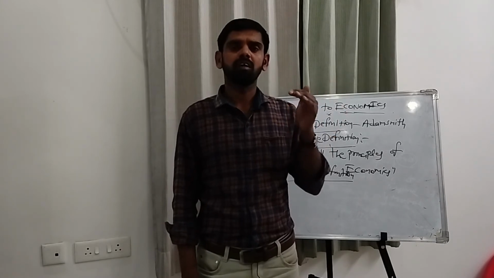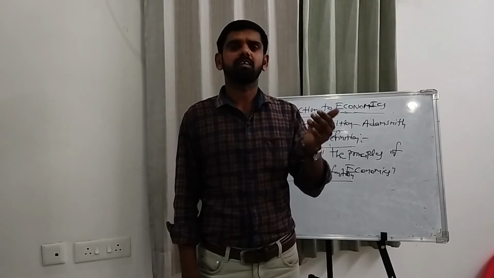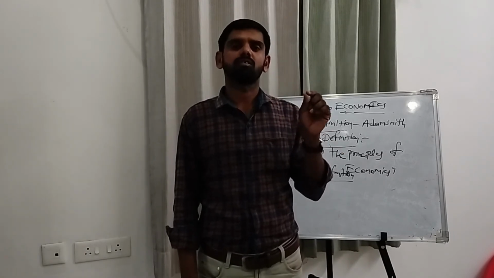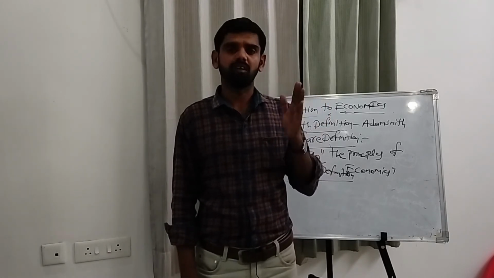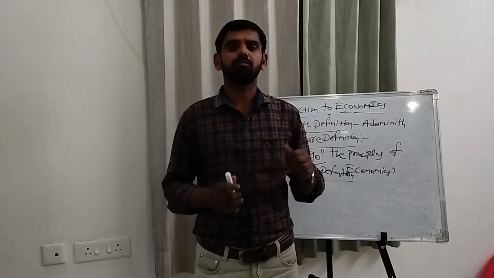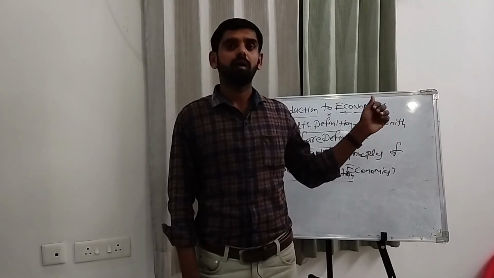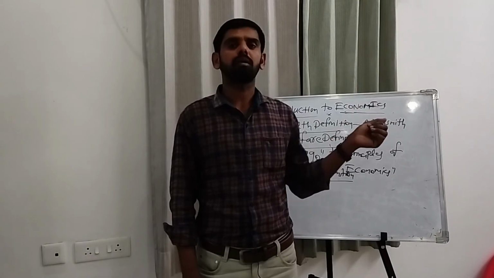Why? Because with the help of microeconomics we discuss how to decide the prices of goods and services. That's why it is also called price theory. On the opposite side, the second point: macroeconomics is also called income and employment theory.